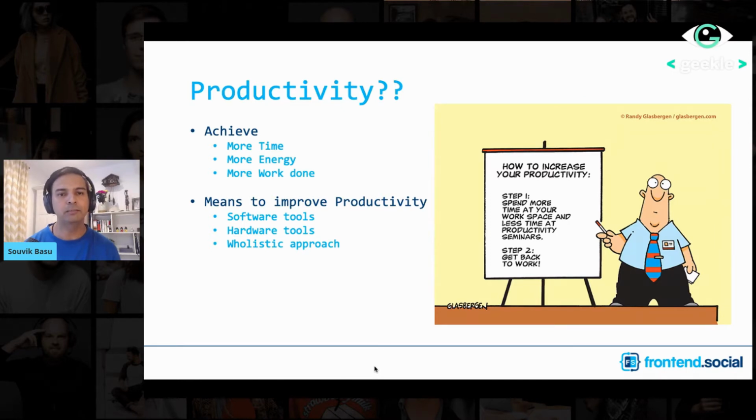So, what exactly is productivity? Productivity means you should be able to do things in much less time, so you get more time in your hand, you get more energy at your disposal, and you get more work done by spending fewer resources. And how do you achieve productivity? There will be a lot of software tools, a lot of hardware tools, and there is a lot of holistic approach also that sometimes you have to take into consideration if you want to really improve your efficiency as a developer.